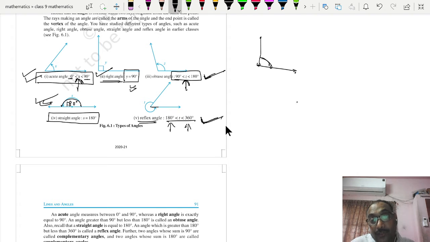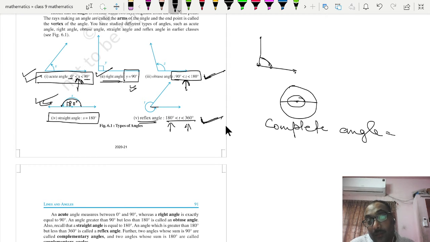Angle at a point or in a circle, you can say the complete angle, is equal to 360 degrees. Complete angle is equal to 360 degrees. Clear?